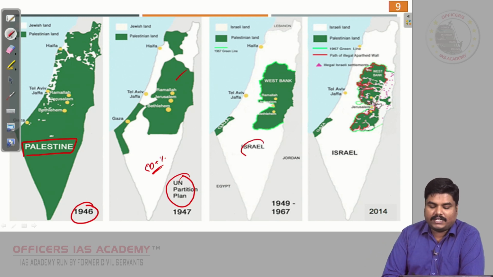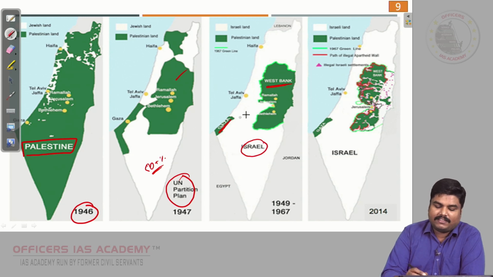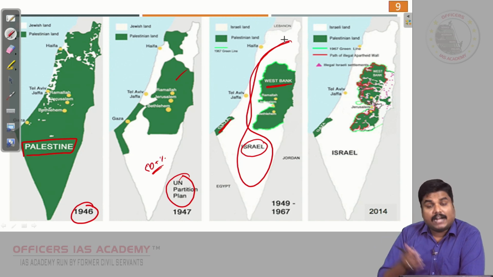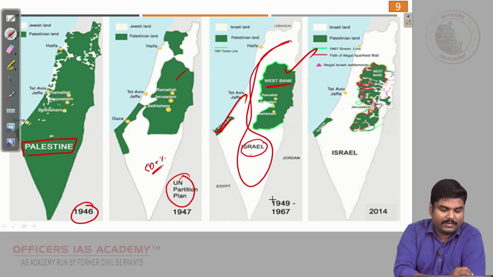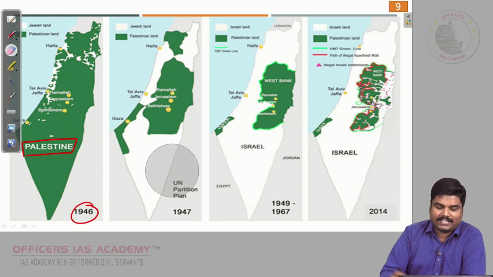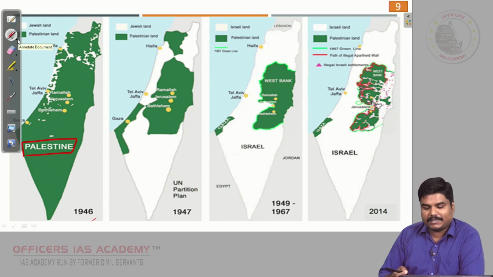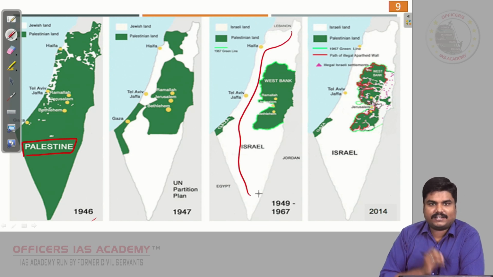And Israel, leaving this West Bank and Gaza, said all this area is Israel, and they declared independence. Israel has the ambition to control these areas also, but in 1948, when declaring independence, they said all these regions are called Israel.